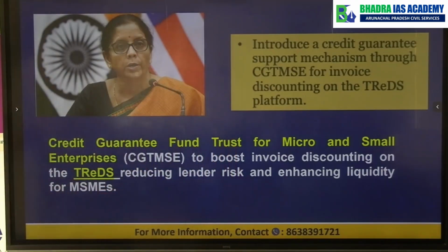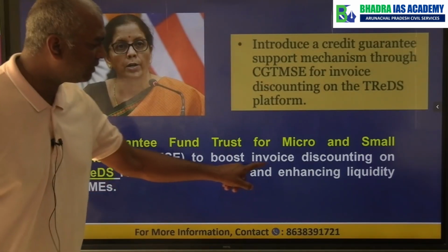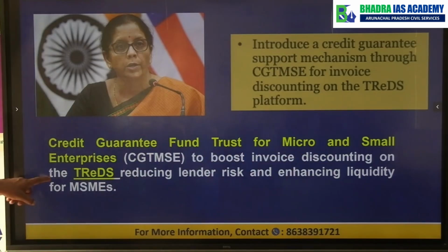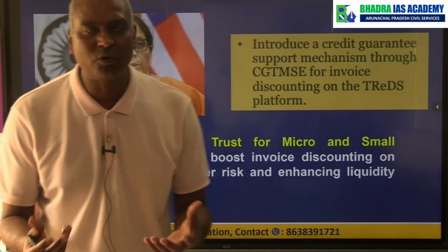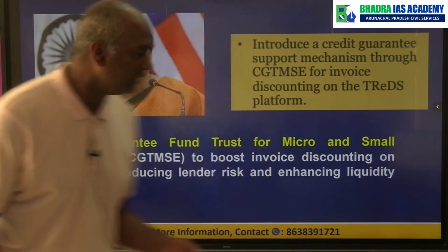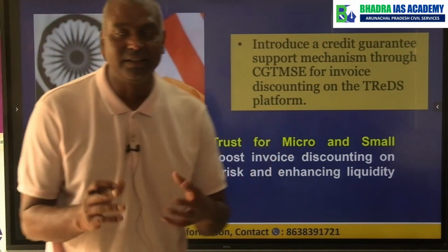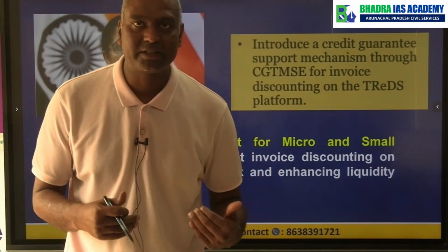Okay. So now this CGTMSE will basically boost the same concept what we explained, invoice discounting on the TREDS. So the lender, that means the bank, will have a less risk. Why? The guarantee will be given by the government through this mechanism. Okay.